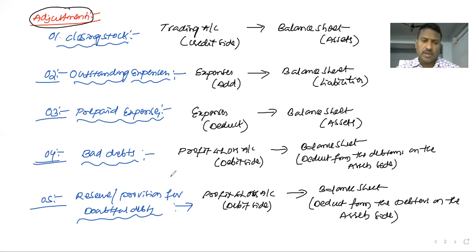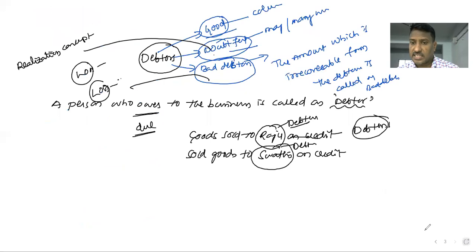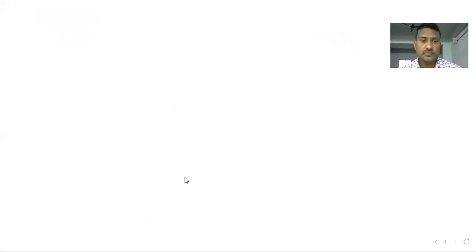Okay, right. When it comes to inside and outside in a problem, I will explain very clearly. Now come down to the sixth adjustment, depreciation. Let me explain the meaning and definition of depreciation.